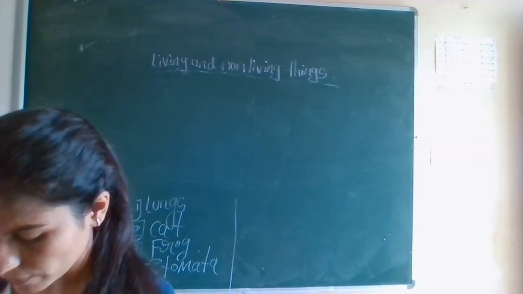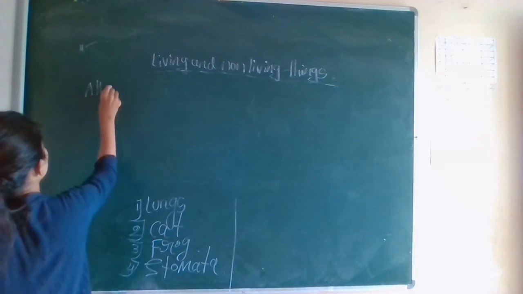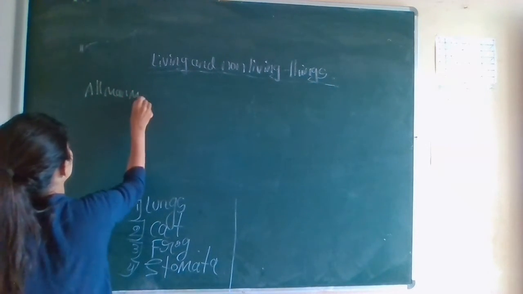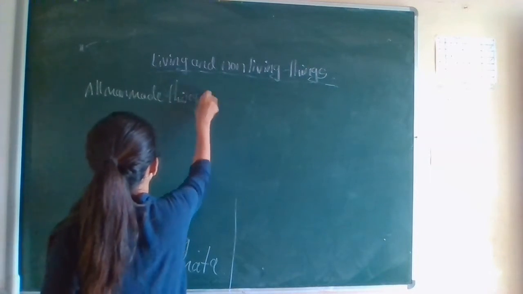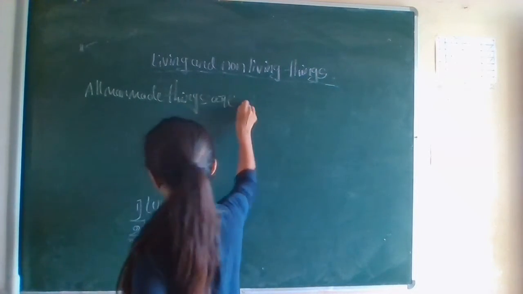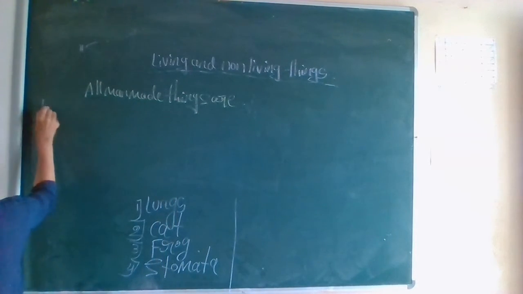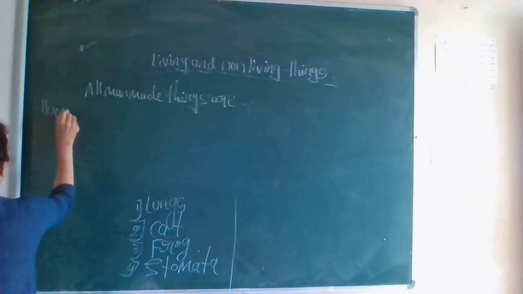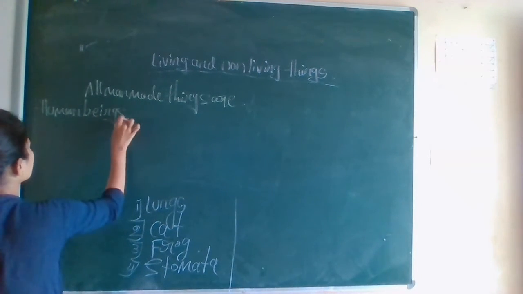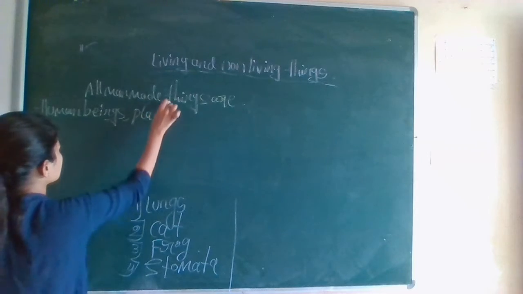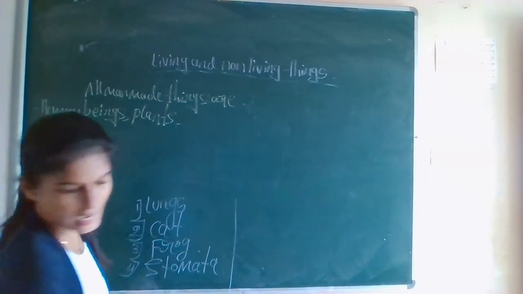First one, match the following. All man-made things are. Second one, human beings, plants and animals.